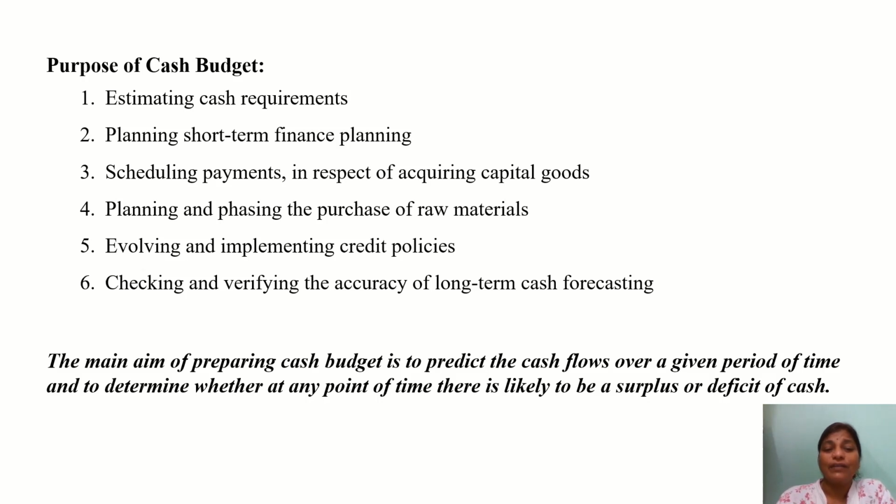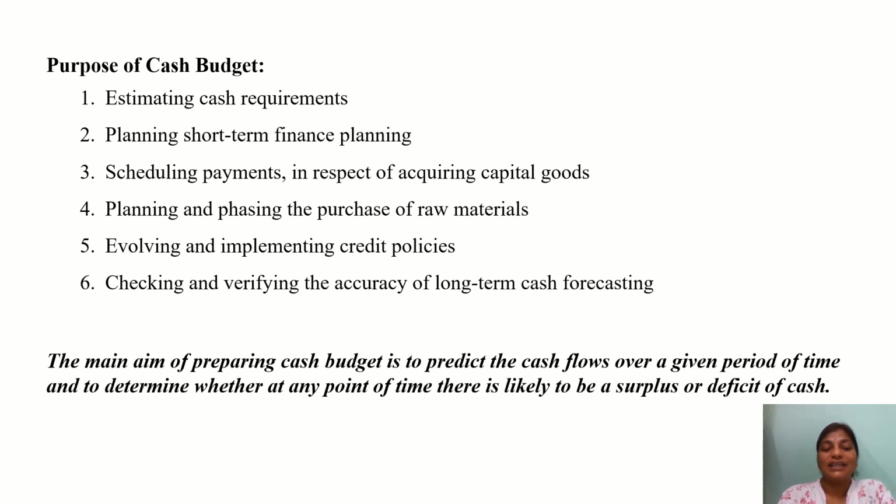Next one, evolving and implementing the credit policies. So the fifth important point is that based on the estimation of our cash flows, we go for credit policies. That is, when you are getting raw materials from the supplier, when you are going to pay him, or when you are giving the schedule for your debtors, that is, when you have credit sales and generate debtors, when your debtors are going to pay you. All these things will help you in framing your credit policies.